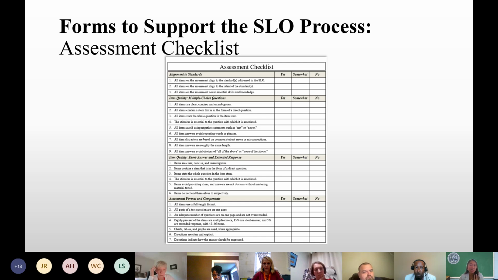Again, it's another resource for you to choose if you want to use it or not. In using this checklist, it's pretty much answering yes, no, or somewhat if it fits these different descriptions of what a research-based assessment should look like. So that is this one tool.